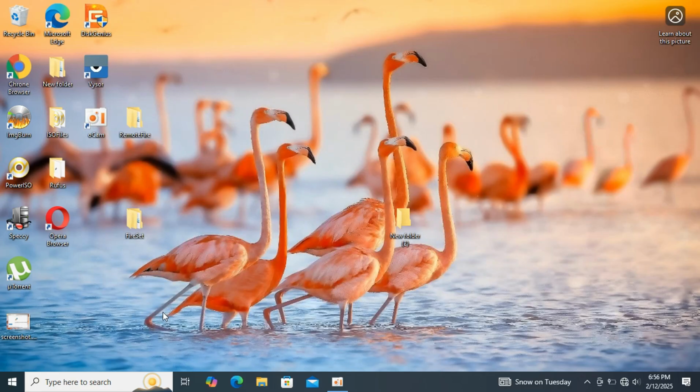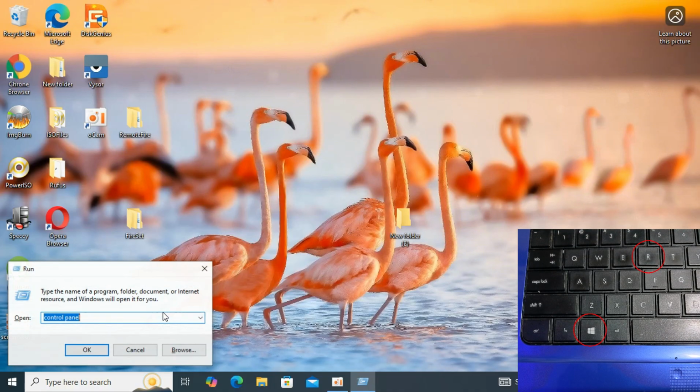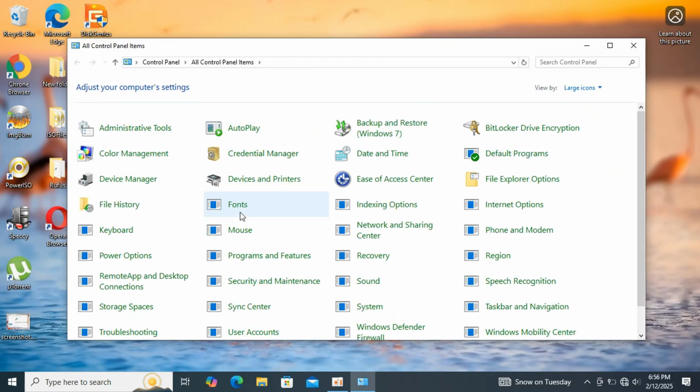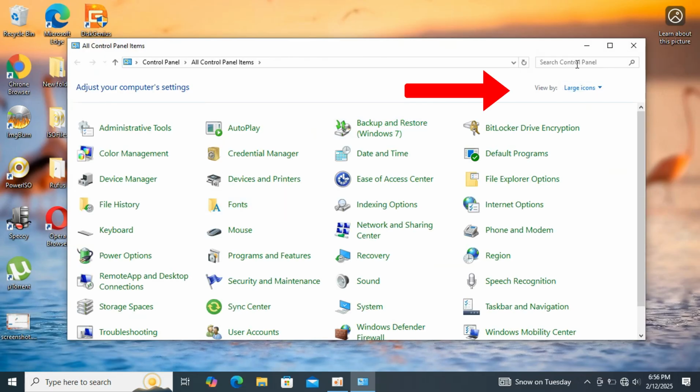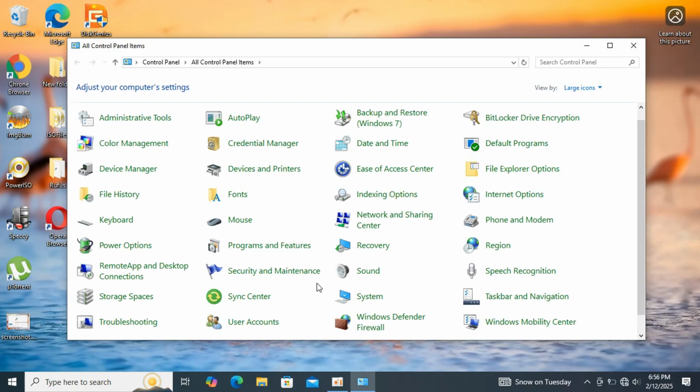Let's get started by opening the control panel on your PC. To open the control panel, press the Windows key plus the R key on your keyboard. Type Control and press Enter. In the control panel window, change the view to large icons or small icons. Once the control panel opens, navigate to User Accounts.